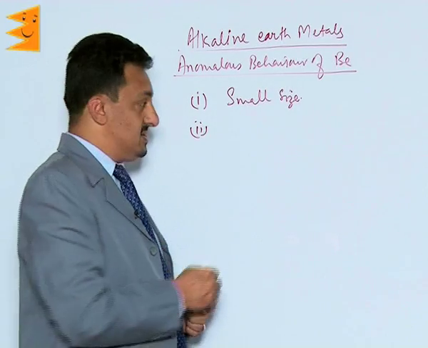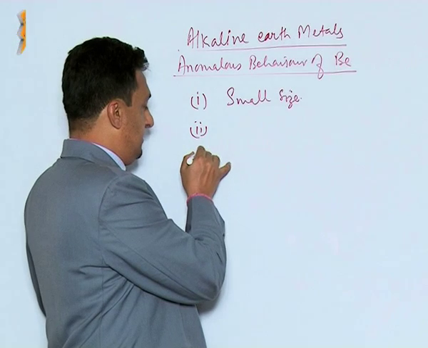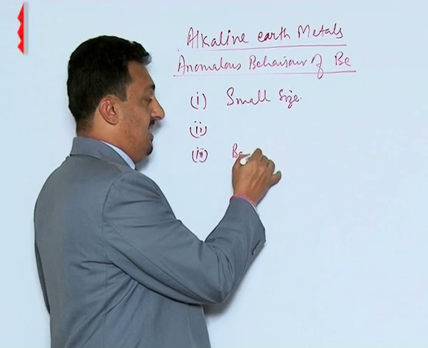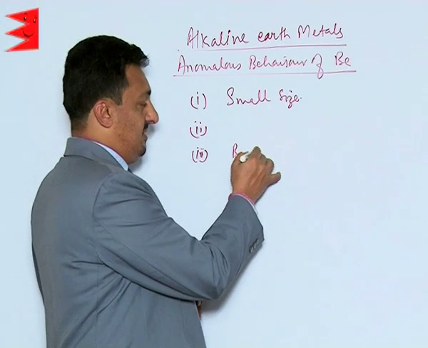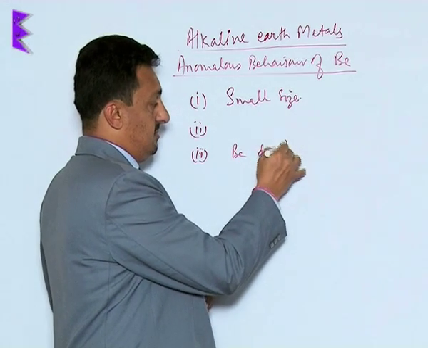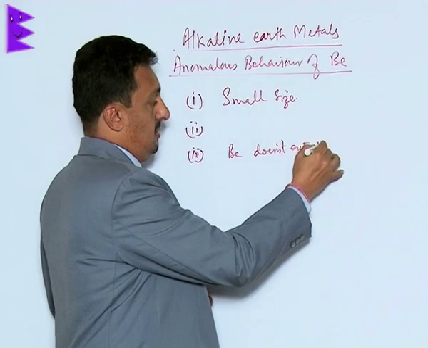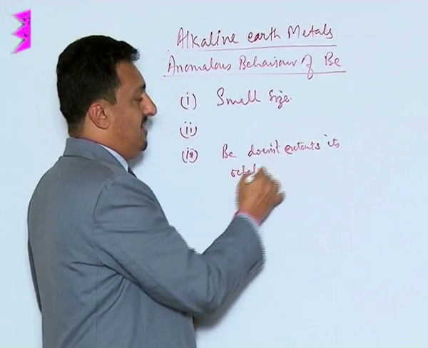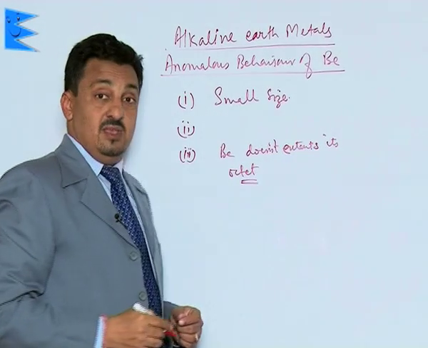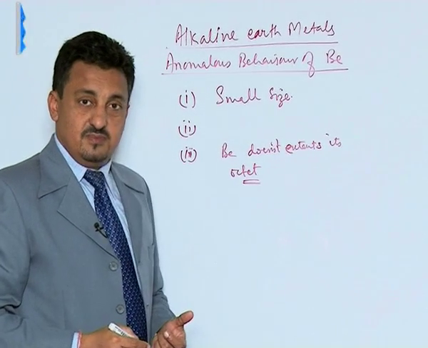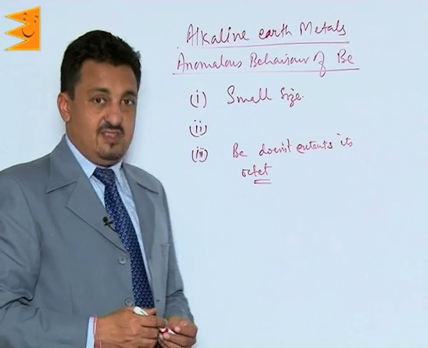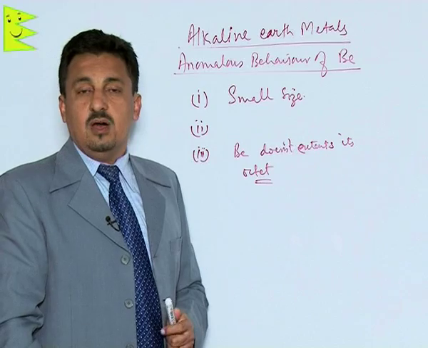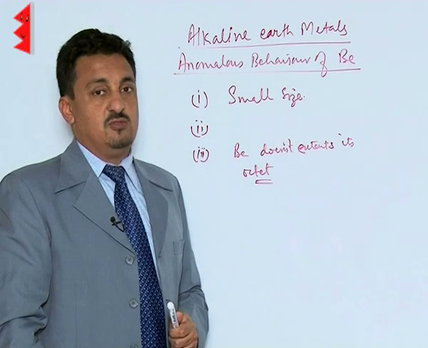The third thing is that beryllium is not able to extend its octet. The reason is that it doesn't have d orbitals. As a result, its salt doesn't get hydrolyzed easily, and it's not able to form complexes with coordination number more than 4.